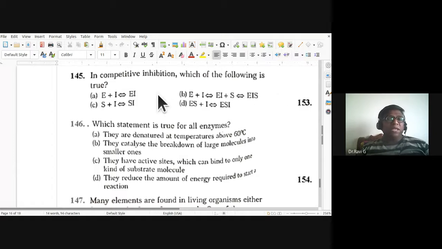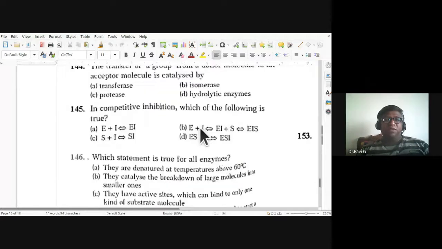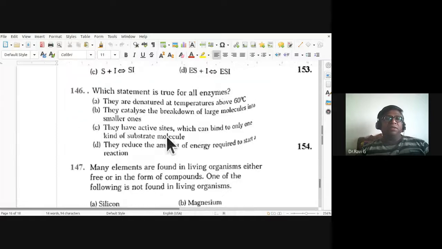In competitive inhibition, which of the following is true? E plus I, enzyme plus inhibitor, is going to form an enzyme inhibitor complex. So this is the right one. A is the right one. Okay, enzyme inhibition. First one: E plus I, they are going to form an enzyme inhibitor complex.